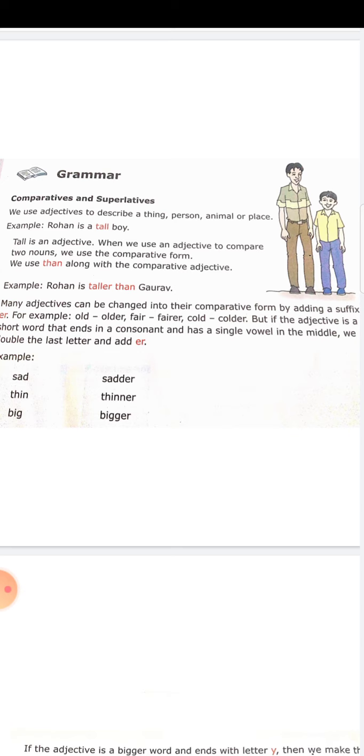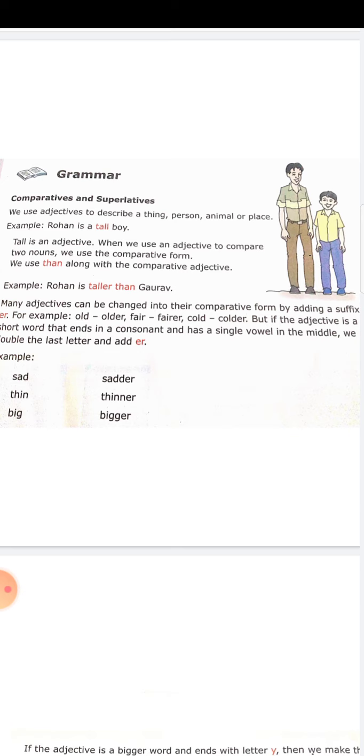Repeat, taller than. So, Rogan is taller than Gaurav. Now, many adjectives can be changed into their comparative form by adding a suffix. For example, old. It's an adjective. You can change it into a comparative form, older. You are just adding er. Then fair. Then fairer. You are just adding er.